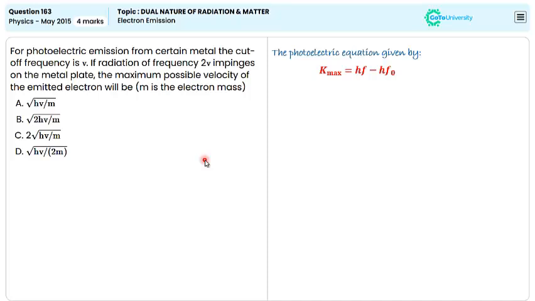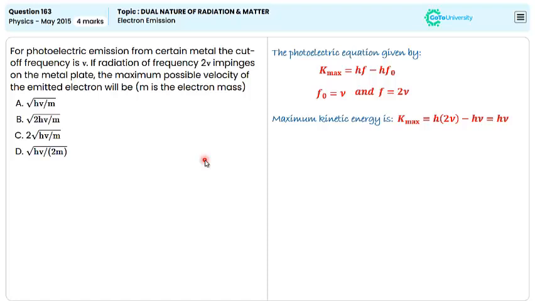Here, the cutoff frequency f₀ is nothing but ν, and the frequency of incident radiation f is nothing but 2ν. So, the maximum kinetic energy is given by Kmax = h(2ν) − hν, which is nothing but hν. The kinetic energy of the emitted electron is also given by Kmax = ½mv²max,